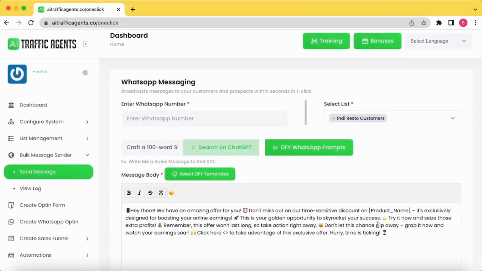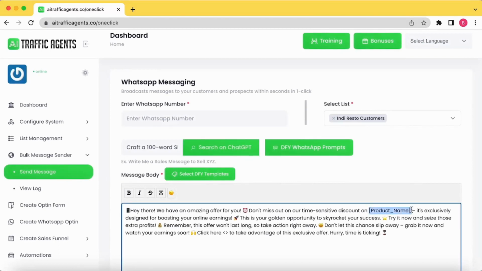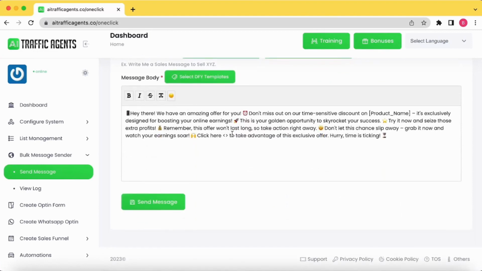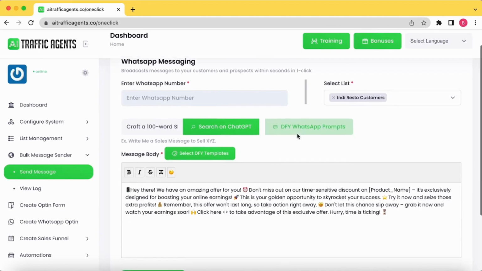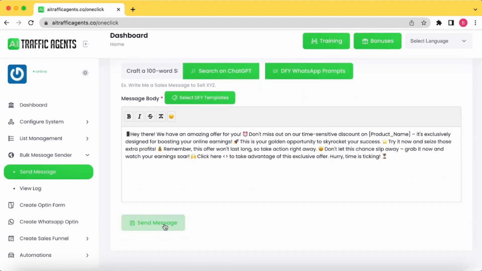See, it has generated a message. Now I can simply add the product name and make small changes that are required, and I can send this message through my WhatsApp number. I simply have to select the list to which I want to send this message, and it will send the message to all of them.